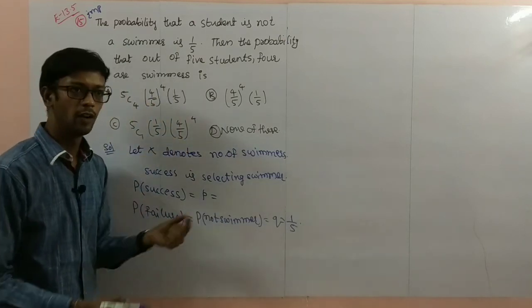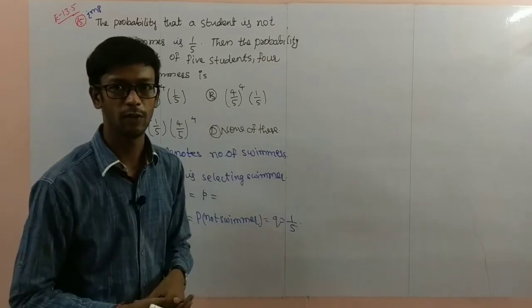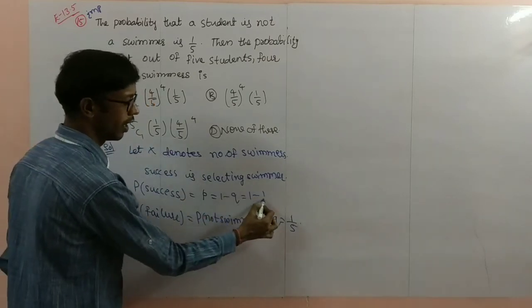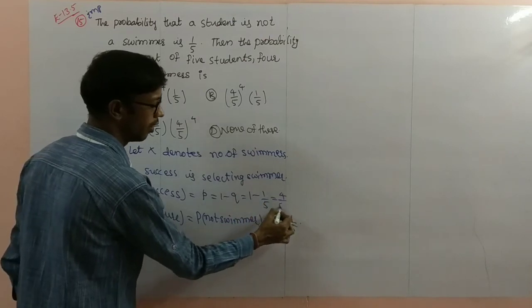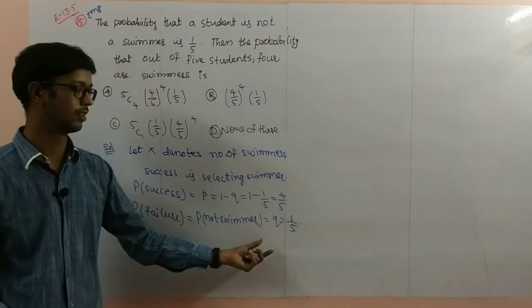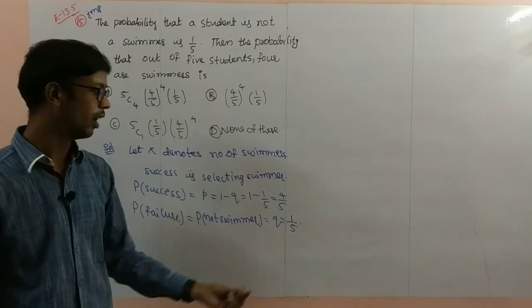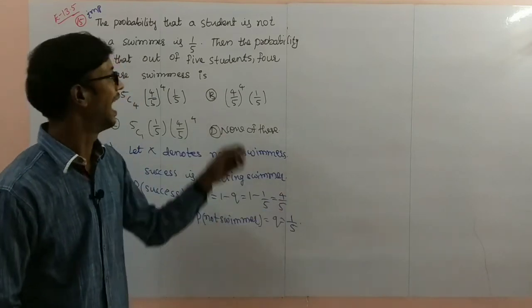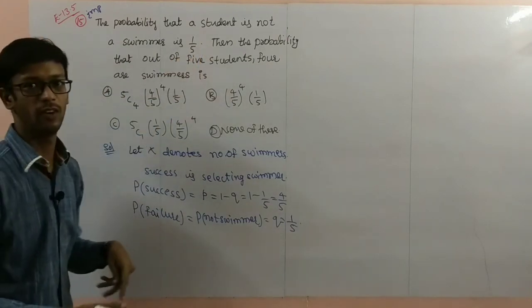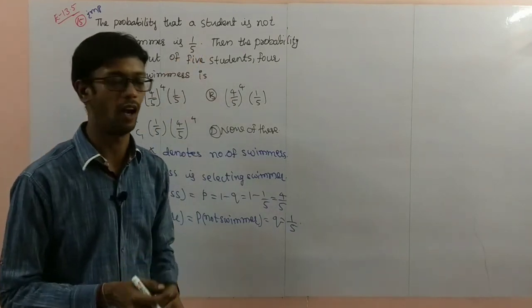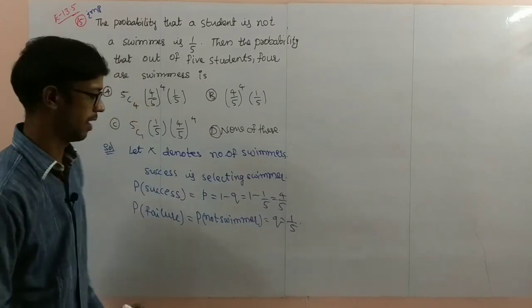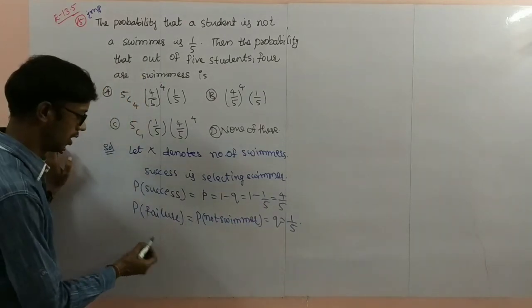So here q is equal to 1 minus p, so p is equal to 1 minus q. 1 minus 1 by 5 is 4 by 5. This is the only difference here. q is 1 by 5, p is 4 by 5. Actually what you might write, p is 1 by 5, q is 4 by 5, that is wrong. So p is 4 by 5, q is 1 by 5. This is the only change here.